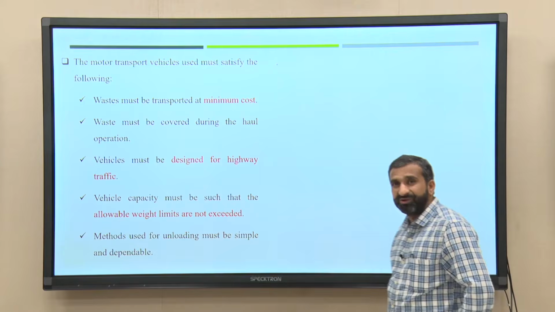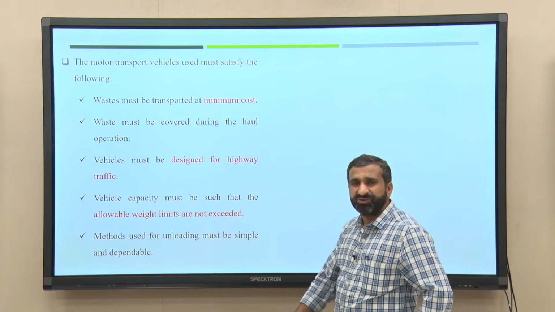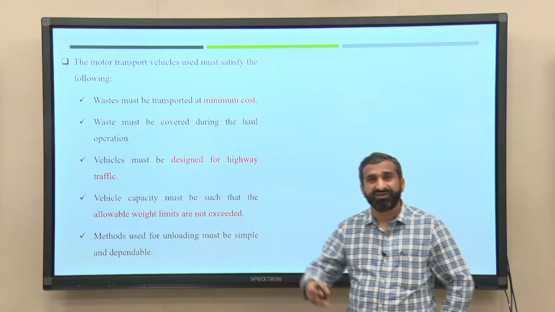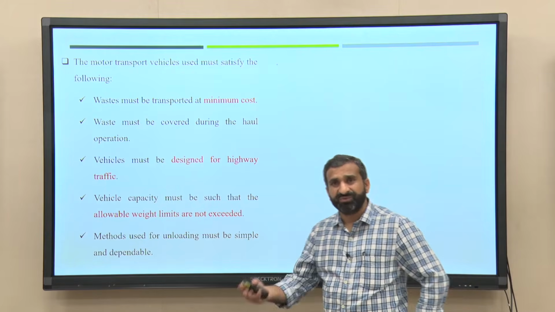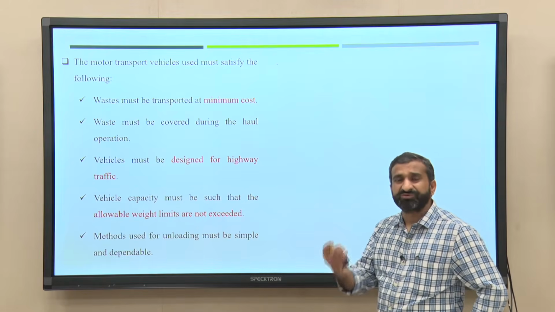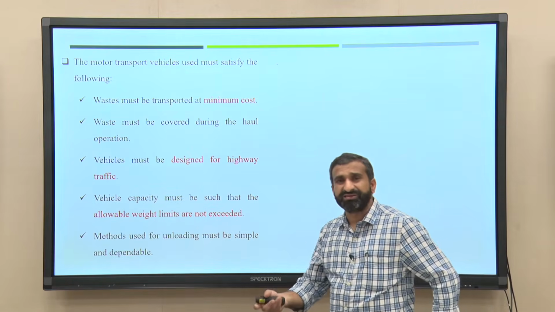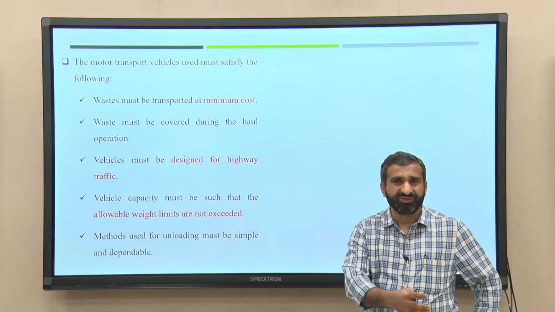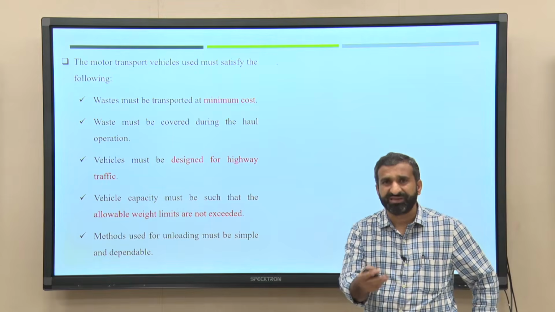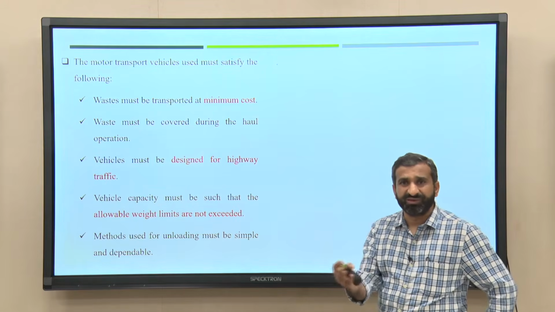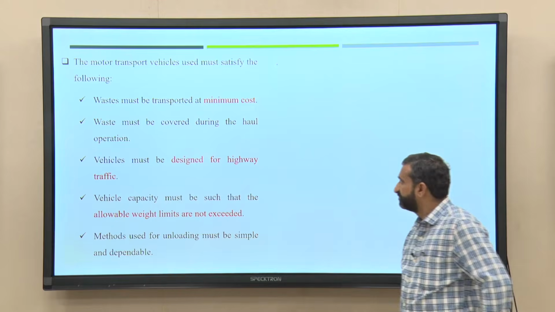This is also very important, because a huge amount of waste is hauled, maybe 20, 25 or 30 tons. Obviously it has to be covered properly, because this vehicle travels on highways, and there can be residential areas nearby, especially rural areas in India.